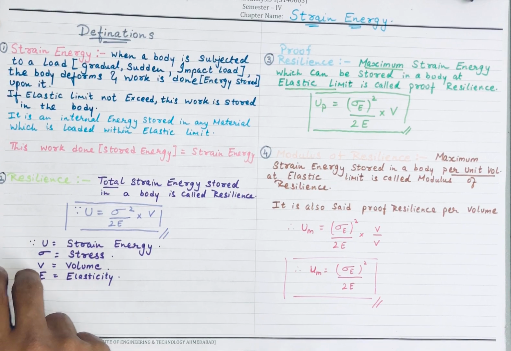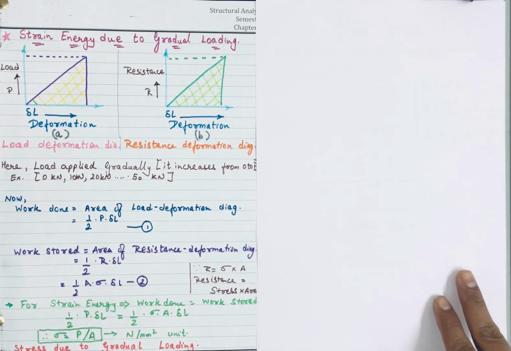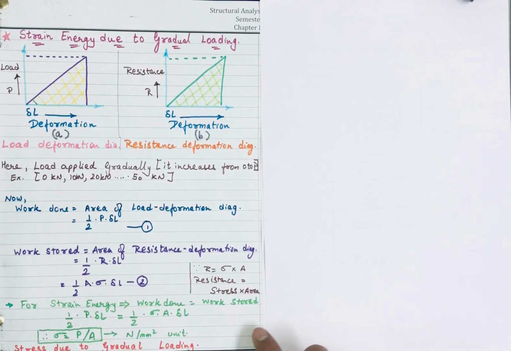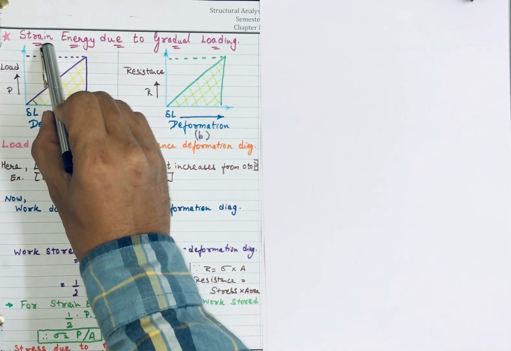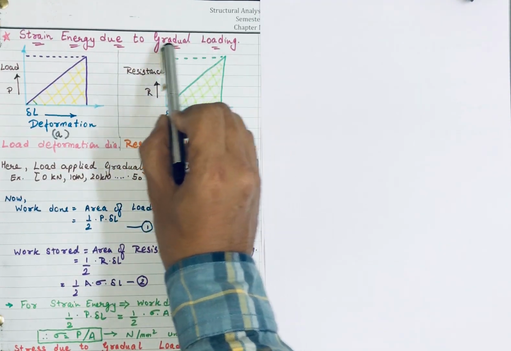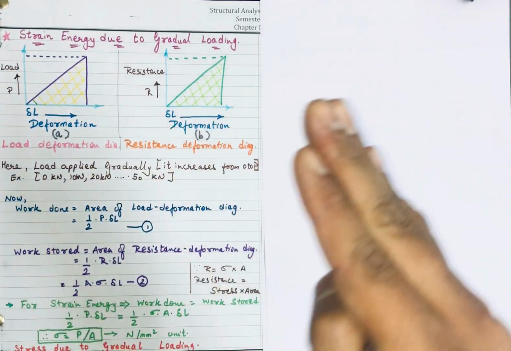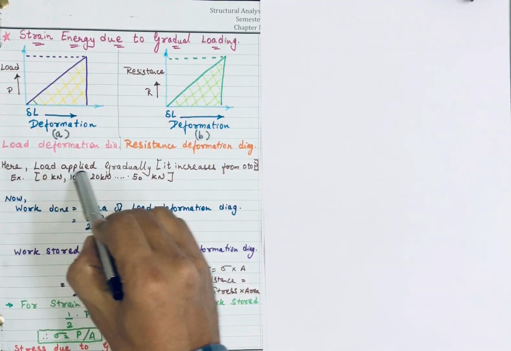Now let's understand another theory. This theory is about strain energy due to gradual loading. The term gradual means load is applied gradually.